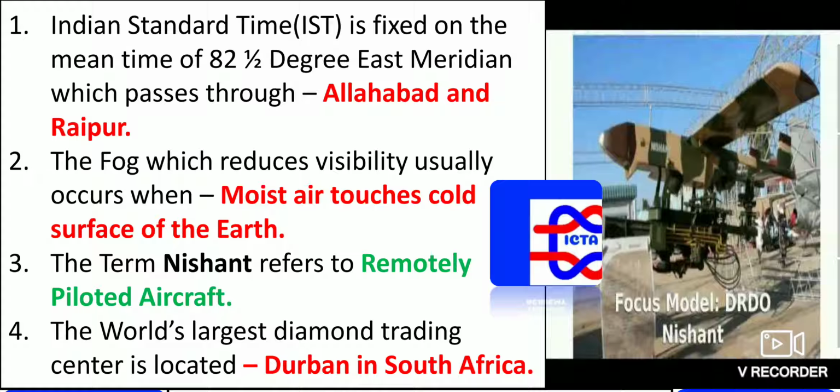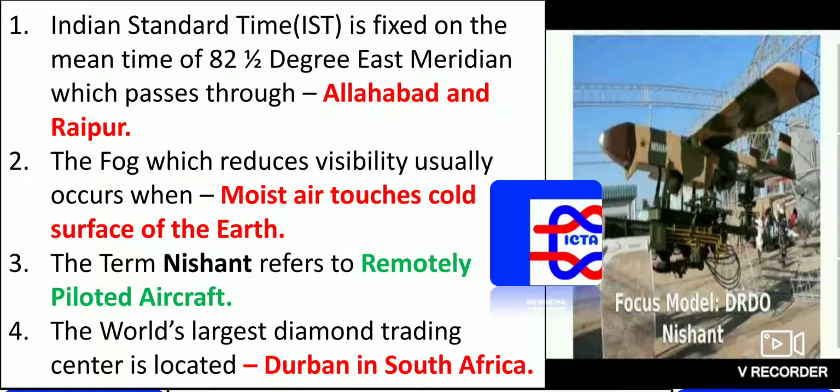As you can see in the next slide, it has been given as Indian Standard Time, that is IST, which is fixed on the mean time of 82.5 degrees east meridian, which passes through Allahabad and Mirzapur. This is one thing you have to remember. In UP you will find this 82.5 degrees longitude.